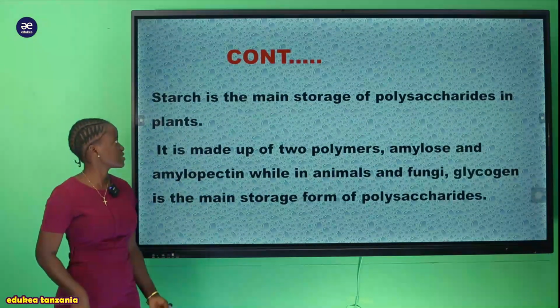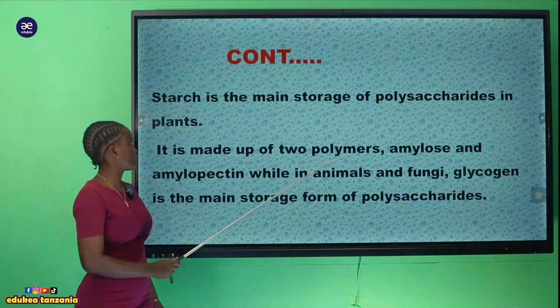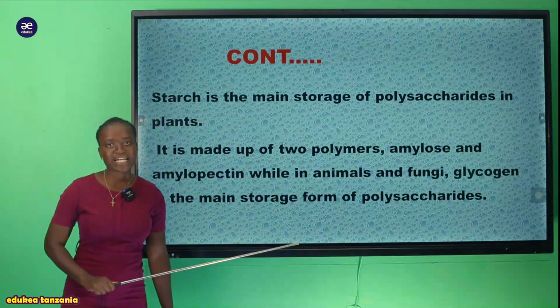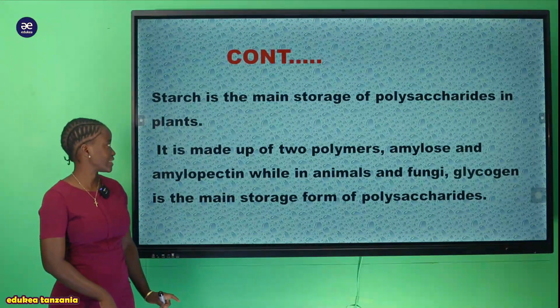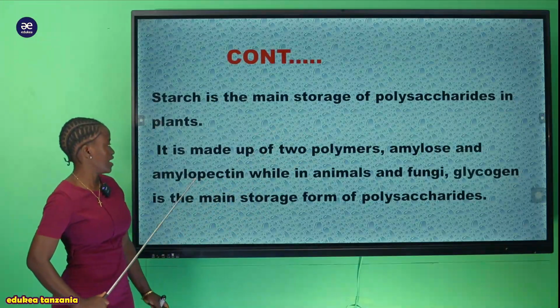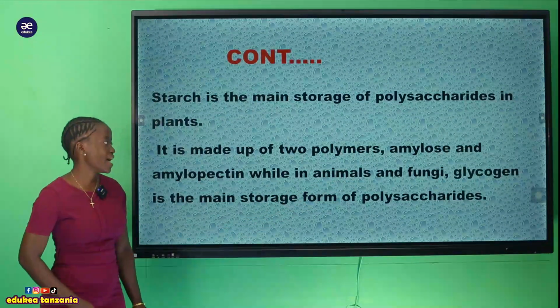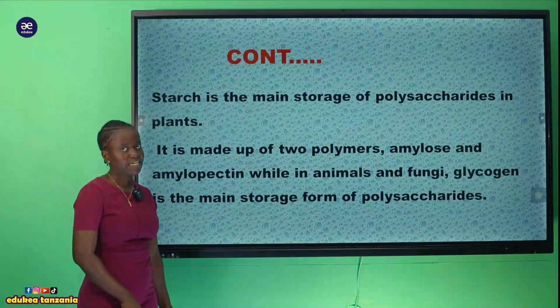We can also say that starch is the main storage polysaccharide in plants. When we talk about starch, it is the main form of storage in plants. It is made up of two polymers, that is amylose and amylopectin, while in animals and fungi, glycogen is the main storage form of polysaccharide.